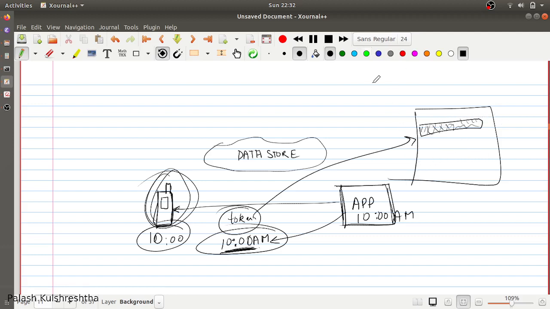Similarly, for monitoring systems as well, you should write these tokens in the monitoring system only after the token is expired, so that there is a level of safety that even if the tokens are compromised, they cannot be reused.